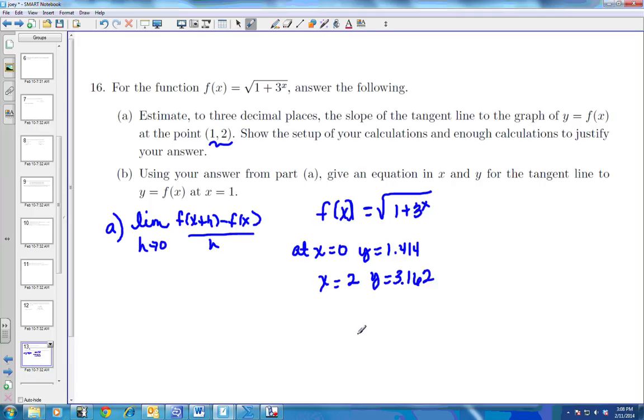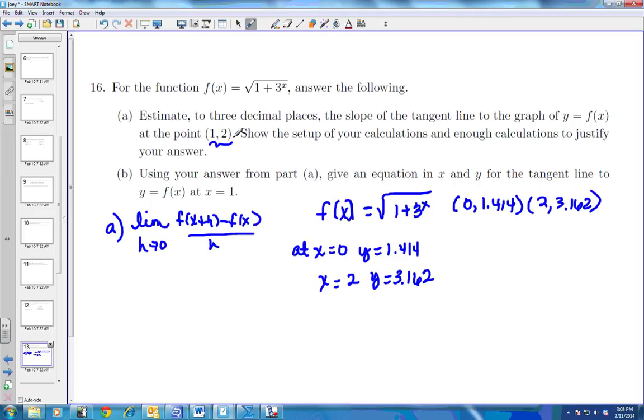We'll go 2 decimal places. So here's what I have now. I have 2 ordered pairs: (0, 1.414) and (2, 3.162). What we can do is find the slope between these 2 points to estimate the slope of the tangent line at the point (1, 2).